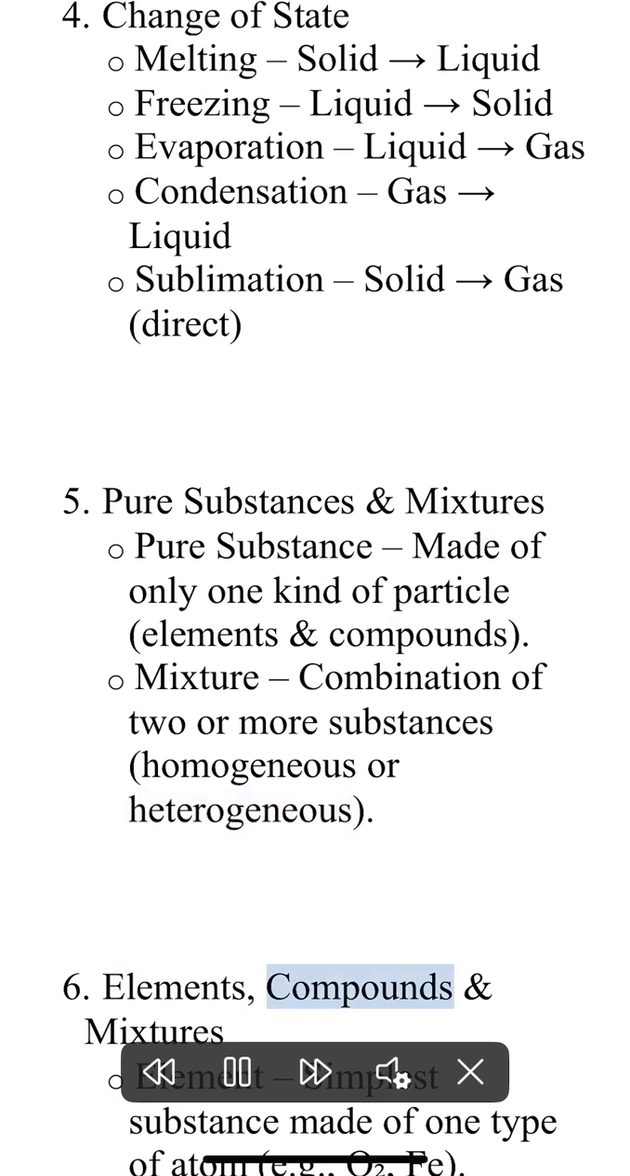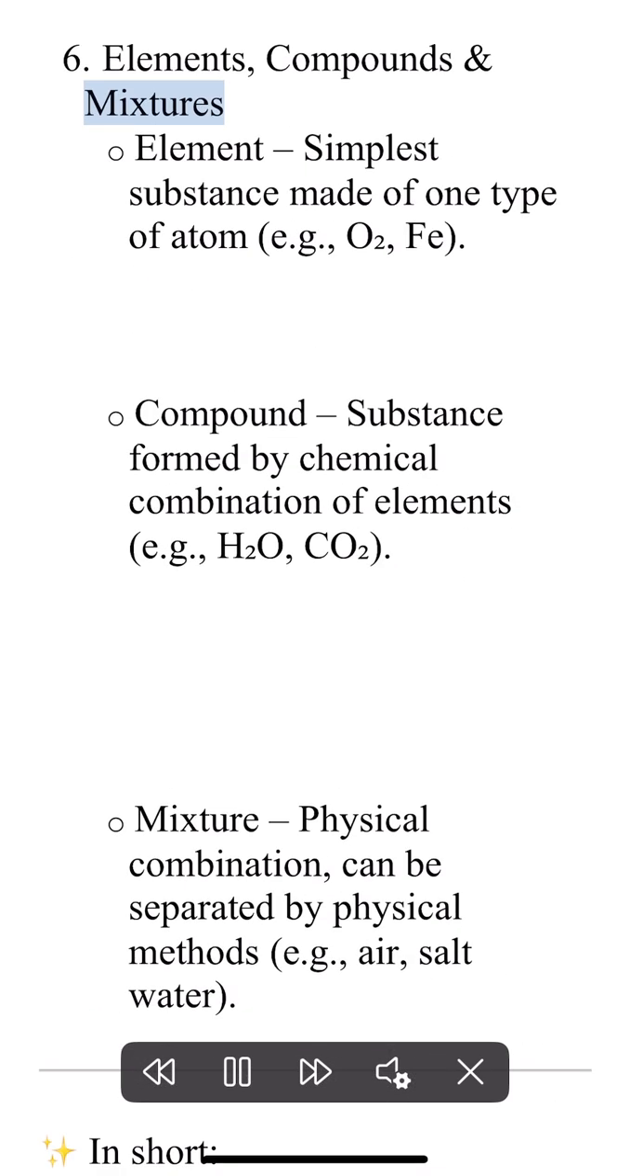Elements, compounds and mixtures. Element: simplest substance made of one type of atom, example O, Fe. Compound: substance formed by chemical combination of elements, example H2O, CO2. Mixture: physical combination, can be separated by physical methods, example air, salt water.